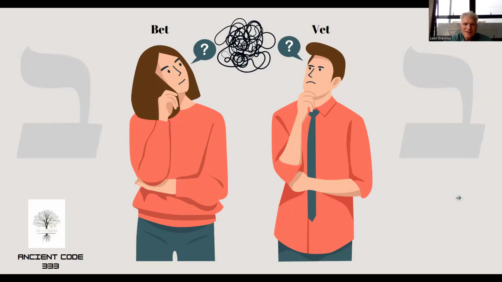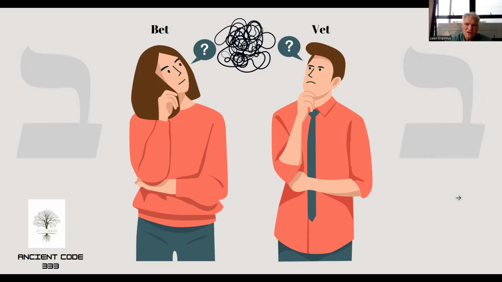Good afternoon. Ancient Code 333, derived from Jeremiah 33:3, when Father gave the instruction to tell the world that if they call to me, I will answer them. I will tell them great things, hidden things, of which they are unaware.